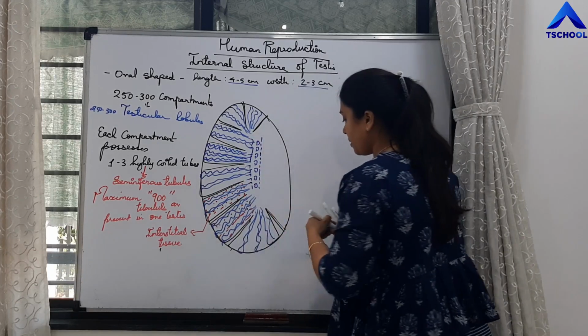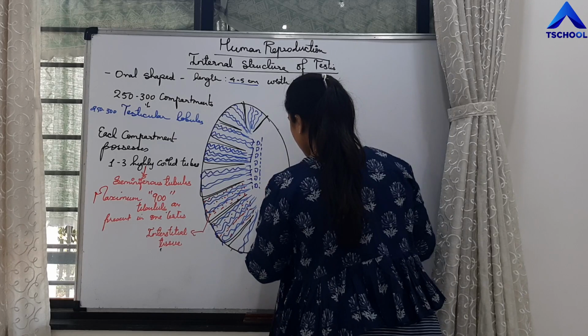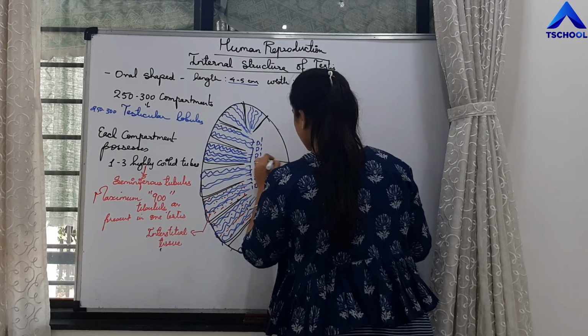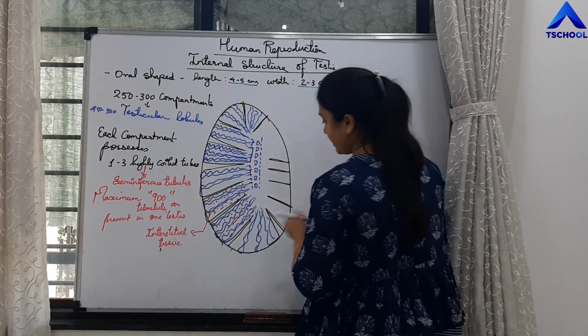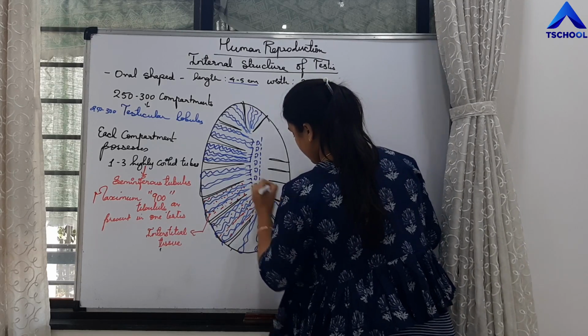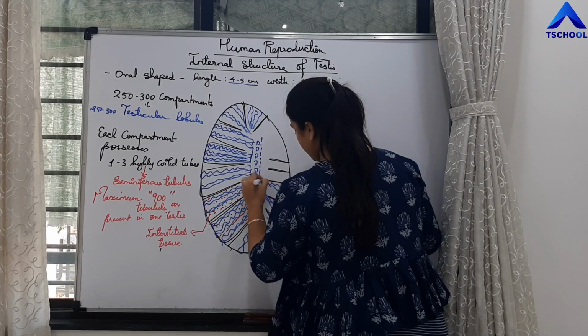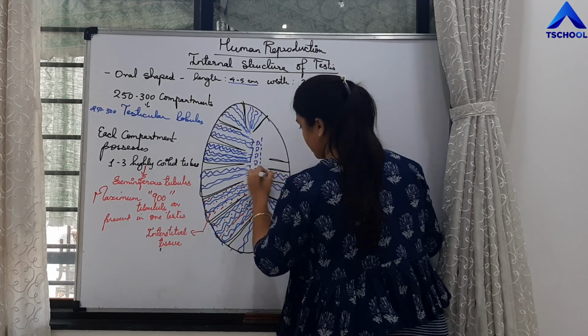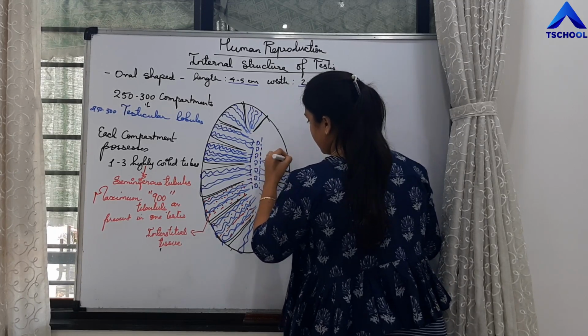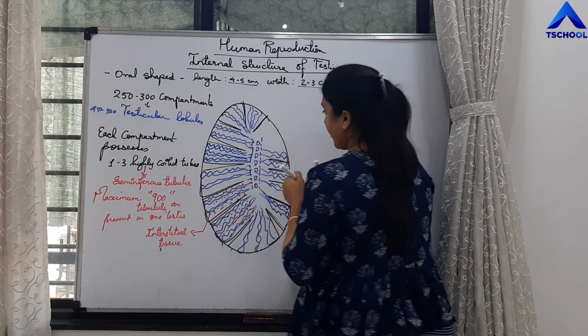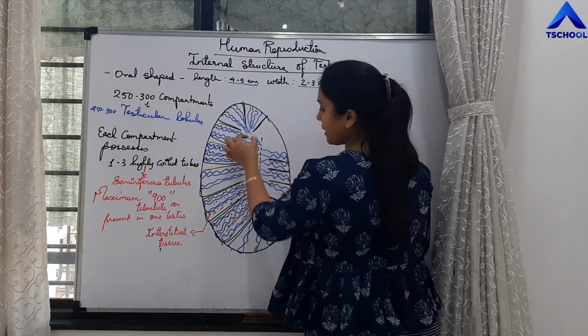Let me draw some of the compartments over here also. And these are the tubules which are arising from it. So this is forming a network.